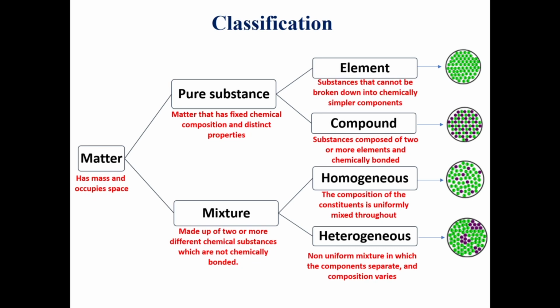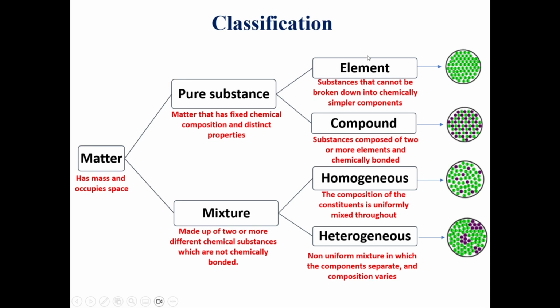So matter is classified into two main things, which are pure substance and mixture. Pure substance means a matter which has a fixed or constant chemical composition and unique or distinct properties. Pure substances are also classified into two main things, which are element and compound.